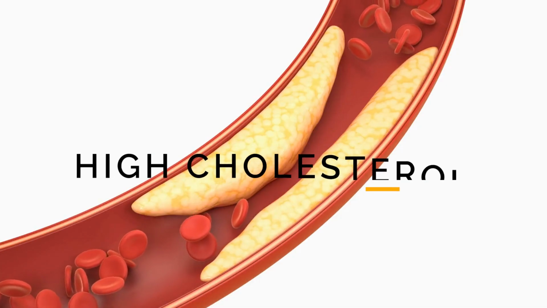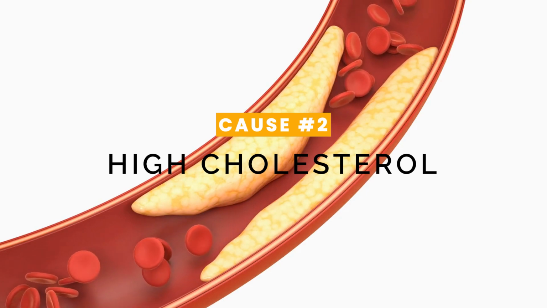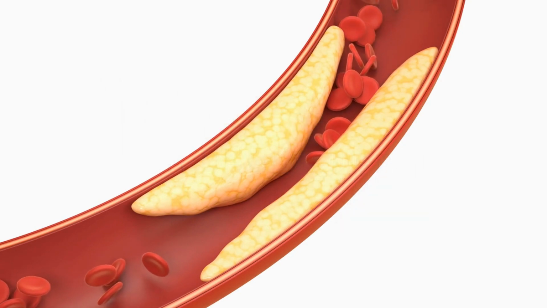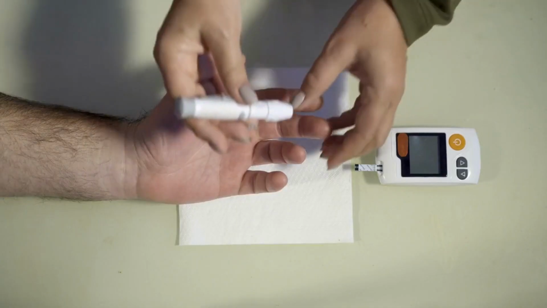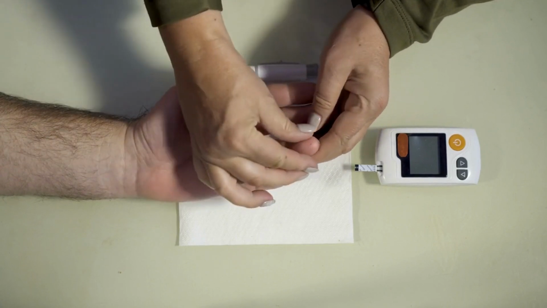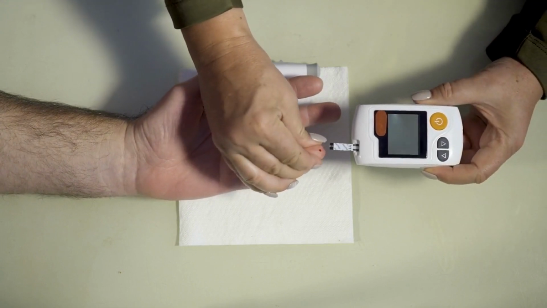Number 2. High cholesterol. Cholesterol is a type of fat that is essential for many bodily functions, but too much cholesterol in the blood can increase the risk of developing heart disease. High levels of LDL cholesterol, the bad cholesterol, can cause the buildup of plaque in the arteries, which can increase the risk of developing myocardial infarction.